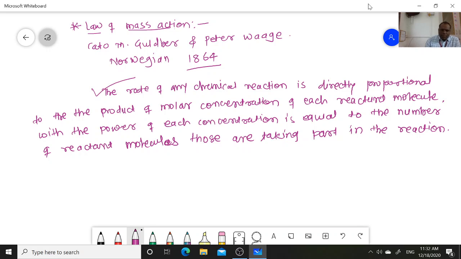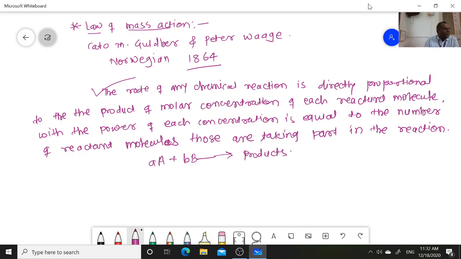Now the mathematical form of this law can be written. Suppose a mole of A plus b mole of B are reacting together and forming the products.